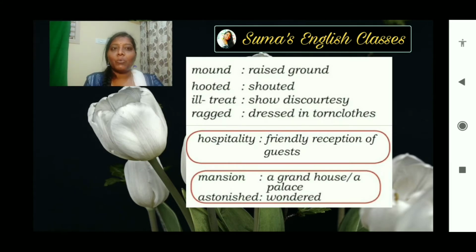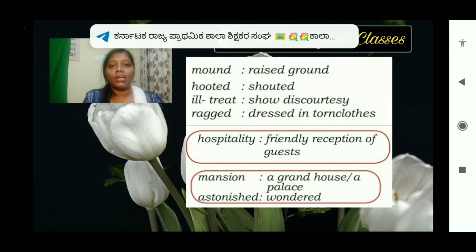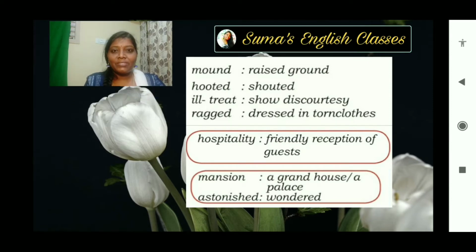So let's move on to the new words from the lesson. The new words are mound, raised ground. Mound is a kind of raised ground. The ground which is raised above the normal level is called a mound.